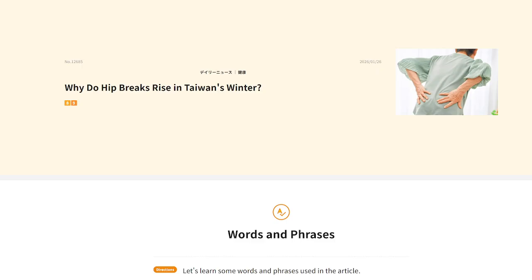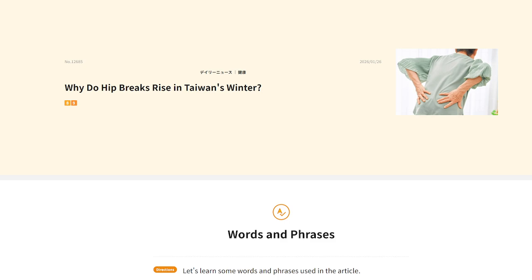All right, Koki, we're going to start the lesson. I can see here you chose daily news, and the title is "Why do hip breaks rise in Taiwan's winter?" Is that correct? Yeah, that's correct. Okay, now we're moving on to the words and phrases, and let's have the first word. I'll play the audio now.